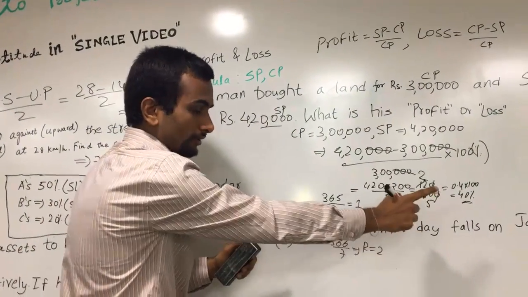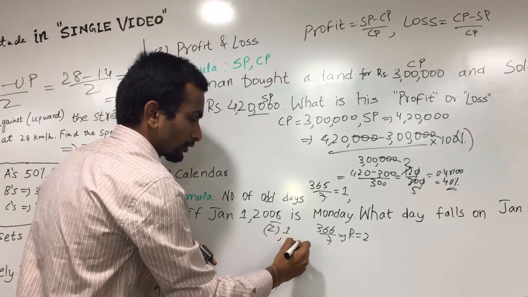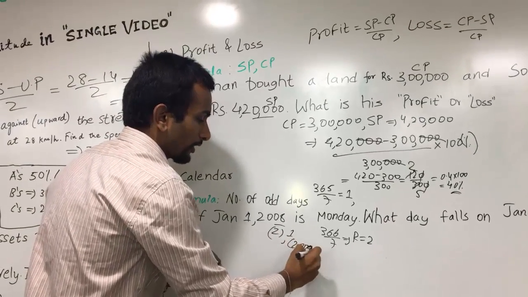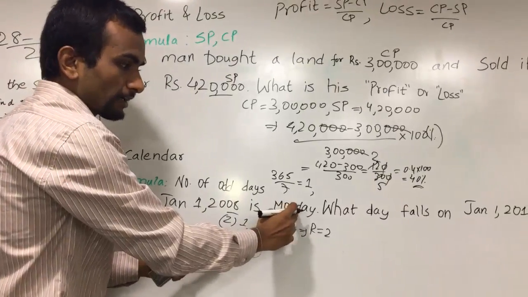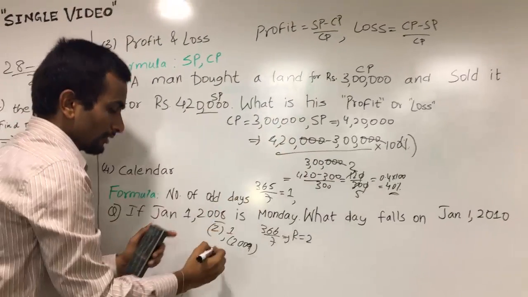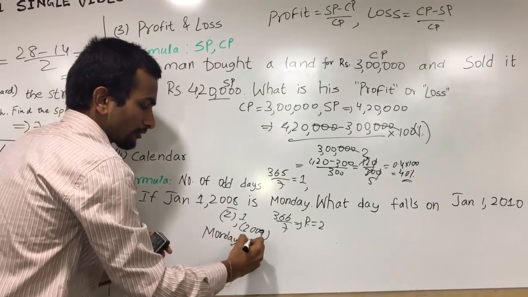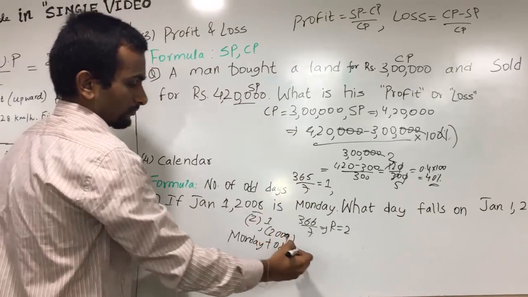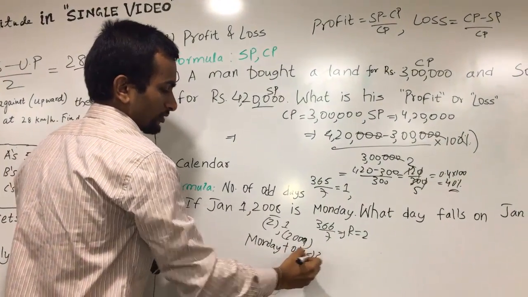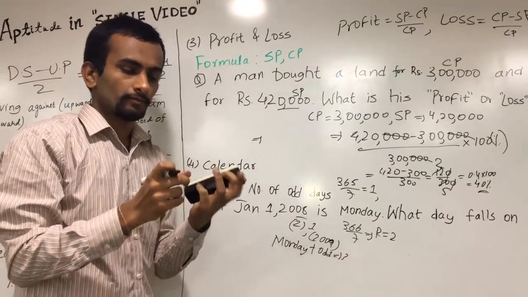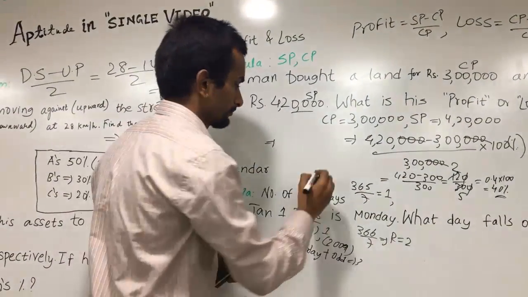And in 2010, we have one more year in the middle, that is 2009. So the number of odd days is 2 plus 1, 3 days. So if Jan 1st, 2008 falls on Monday, what is the day on Jan 1st, 2010? We just have to make Monday plus odd days. Odd days is 3. So Monday plus 3: Monday, Tuesday, Wednesday, Thursday. So our answer is Thursday.